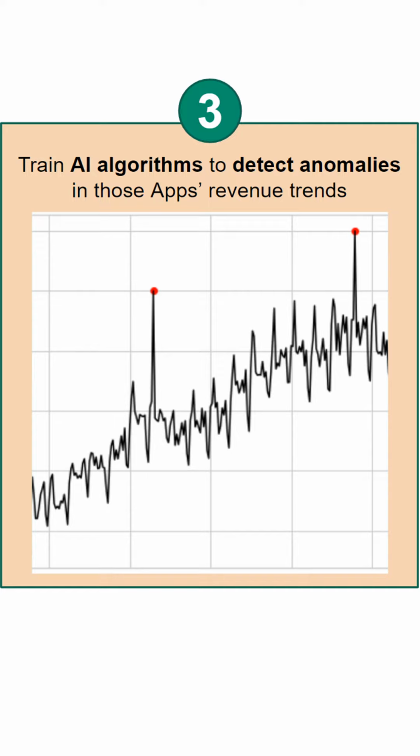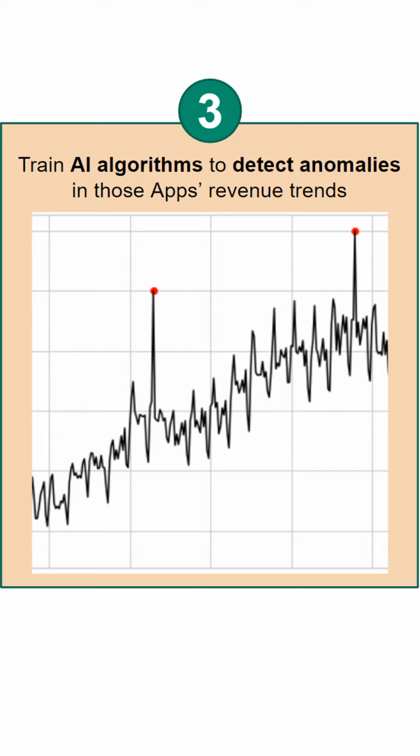Step 3. Now that you know how much they're making, you'll want to detect any shift in their revenue. Given the sheer amount of data, we'd recommend using anomaly detection techniques using AI algorithms, but there are many ways to skin that cat. We like anomaly detection because it's similar to how banks detect fraud, but instead you use it to detect an abnormal pattern in mobile developers' revenue.